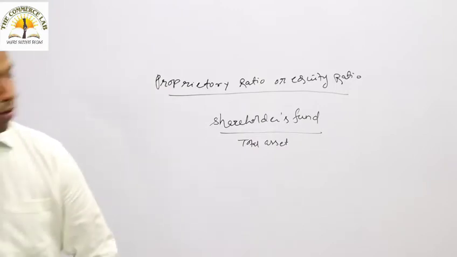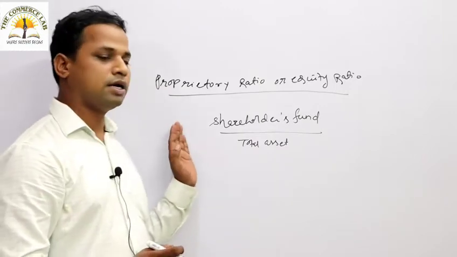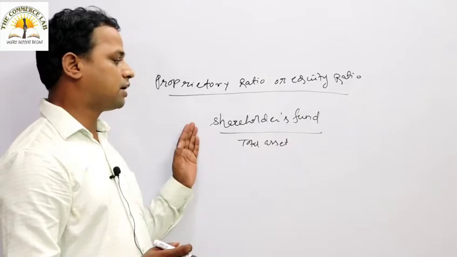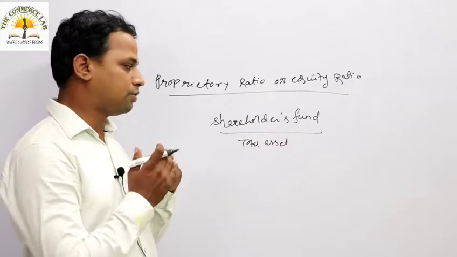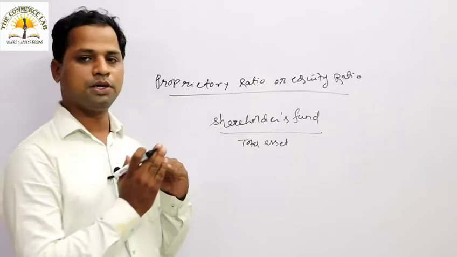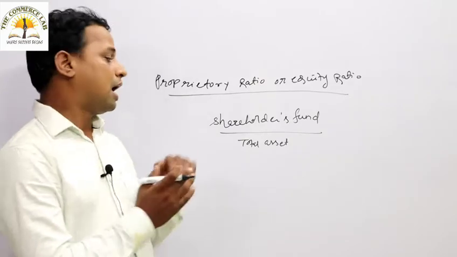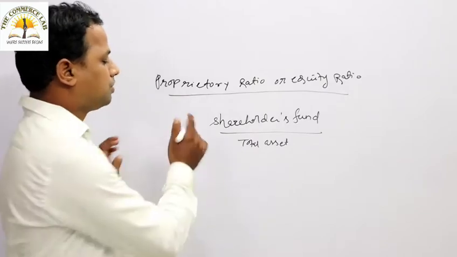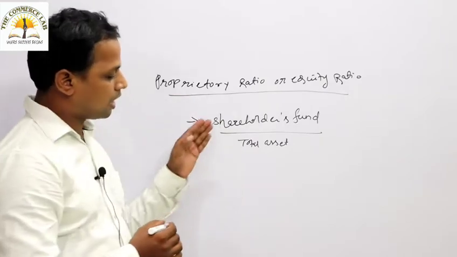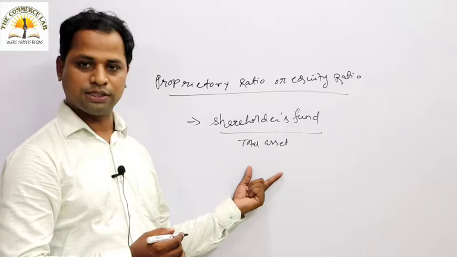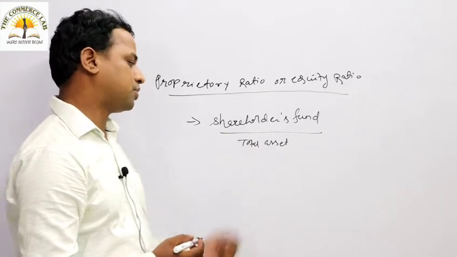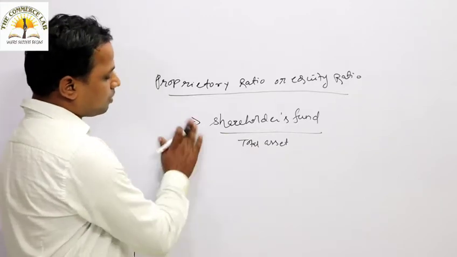Look at everybody, shareholders fund, we know what should be included under it. It should include the equity share capital, then preference share capital, then reserves and surpluses, and undistributed profit also has to be included. The total asset is the denominator.